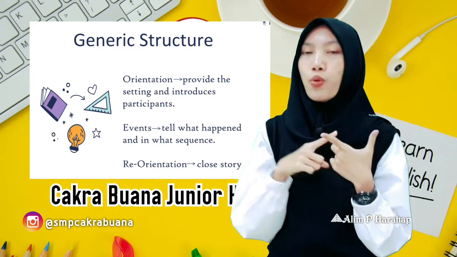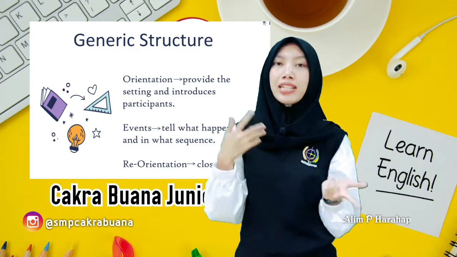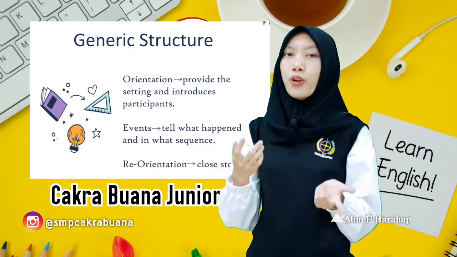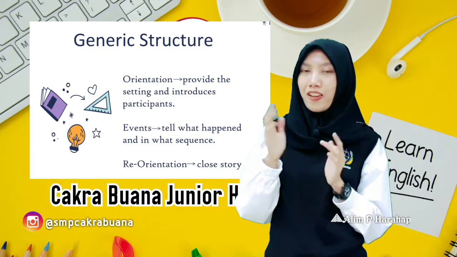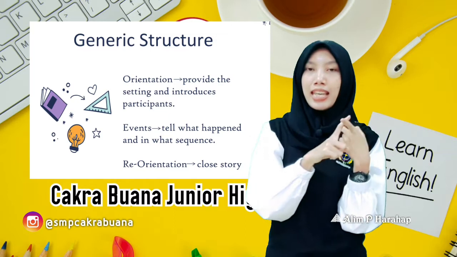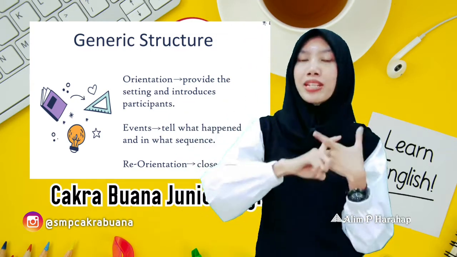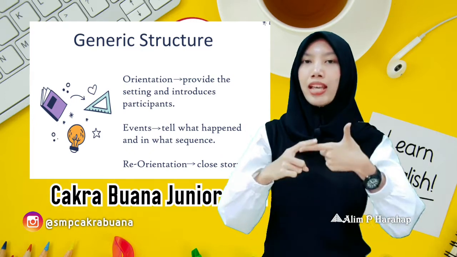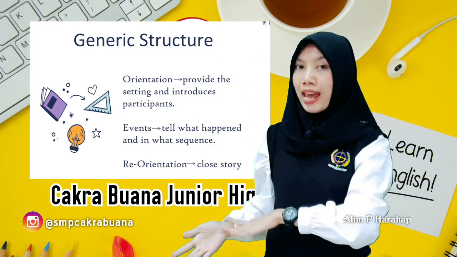It could be when the story happened, or where it happened, or maybe how it happened. Okay, and then we're going to the events. In the events, you tell the readers the sequence of events, from the very first start until the very end.